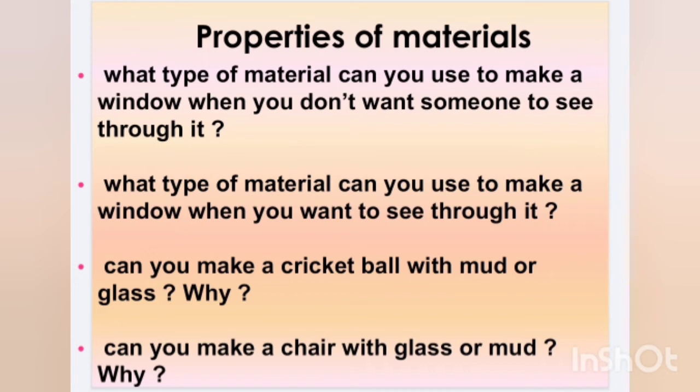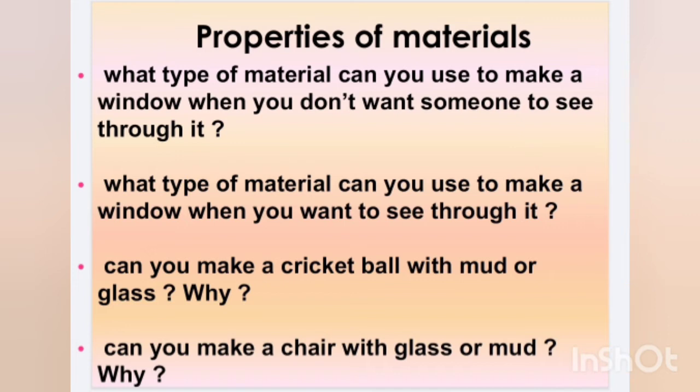Properties of materials. To understand the properties of materials, we will begin with a simple example. What type of material can you use to make a window when you don't want someone to see through it, right? If you want someone not to see what is on the other side of the window, which material will you choose? You choose a material like wood, okay? We won't use the glass. So, we have classified the materials on this basis.